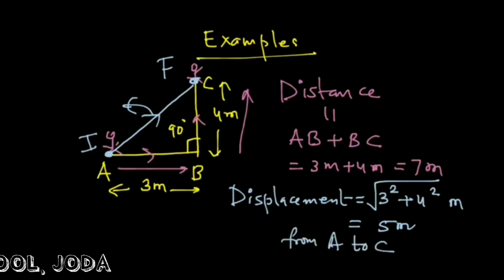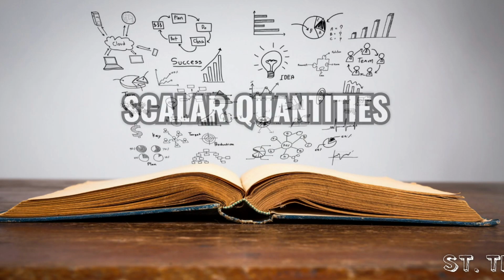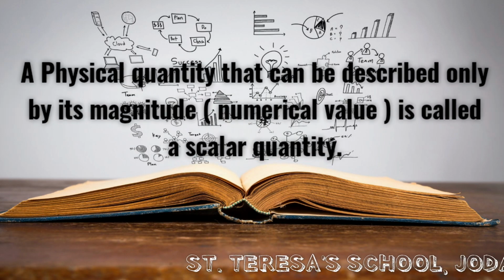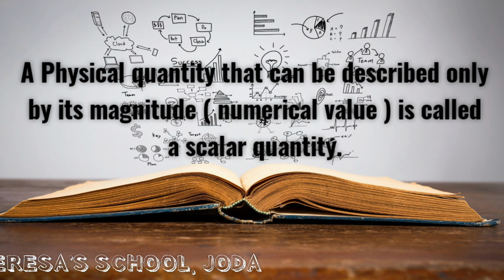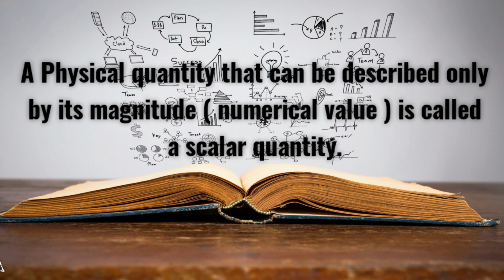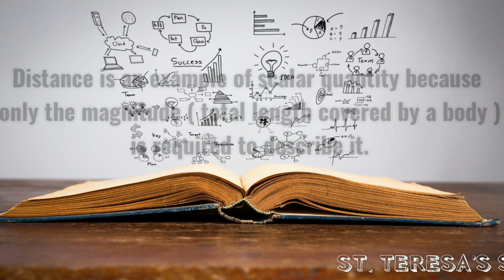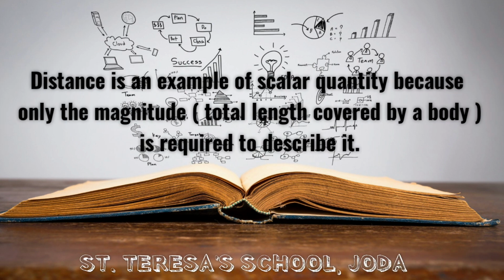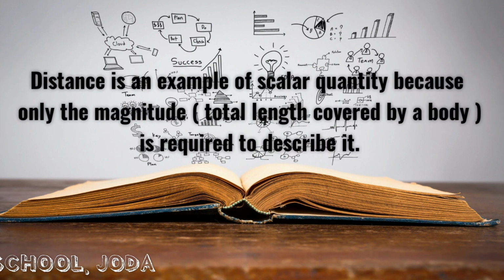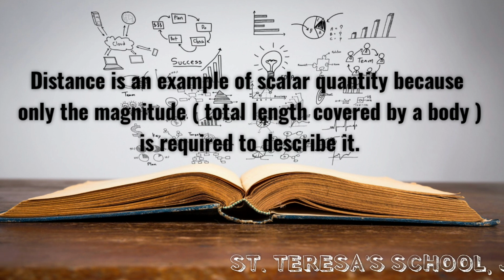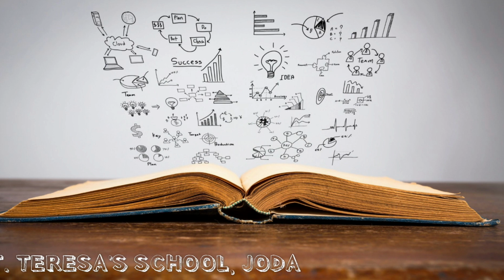Okay. Now let us see what is a scalar quantity. A physical quantity that can be described only by its magnitude, that is the numerical value, is called a scalar quantity. Distance is an example of a scalar quantity because only the magnitude, that is the total length covered by the body, is required to describe it.